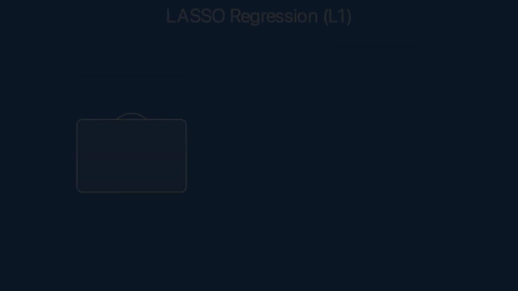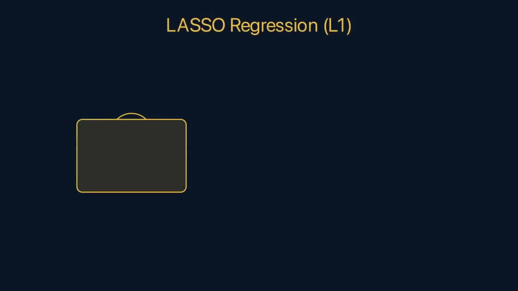LASSO takes a fundamentally different approach to the same weight limit. Instead of making everything lighter, LASSO makes binary decisions. Is this item worth its weight or not? The heavy winter coat, not worth it, left home entirely. The third pair of shoes, gone. The backup charger, unnecessary. You end up with 15 essential items, each at full size, and 185 items left behind.